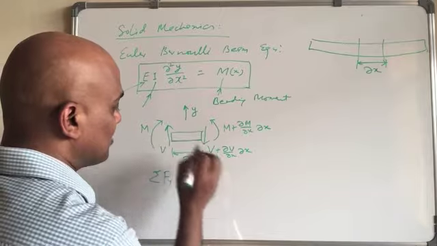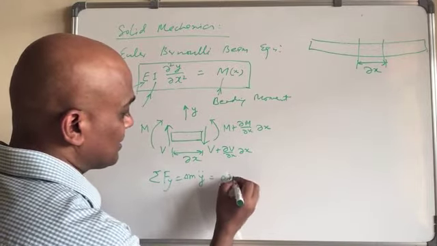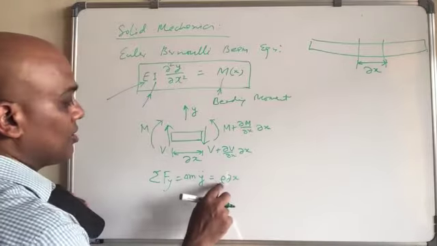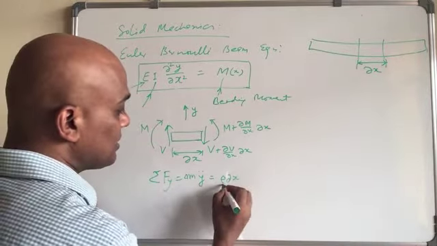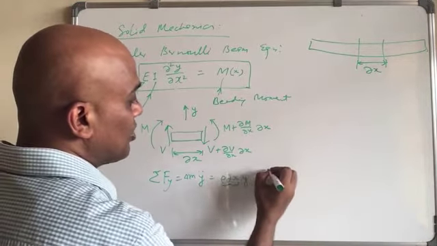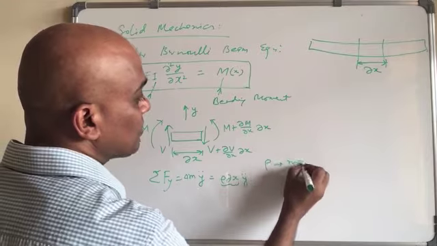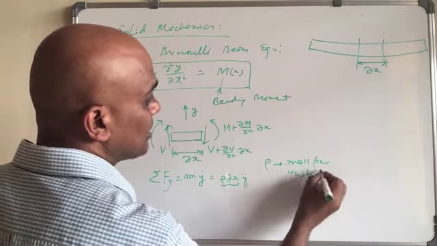The mass of this will be rho times del x, where rho is the mass per unit length, and y double dot is the acceleration.